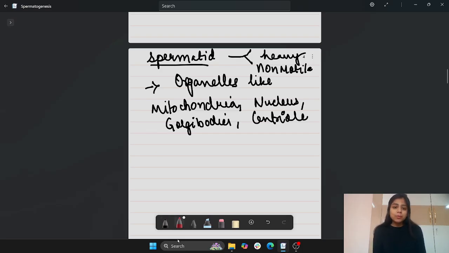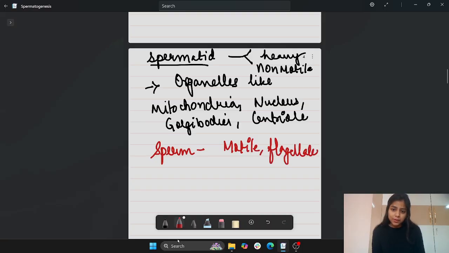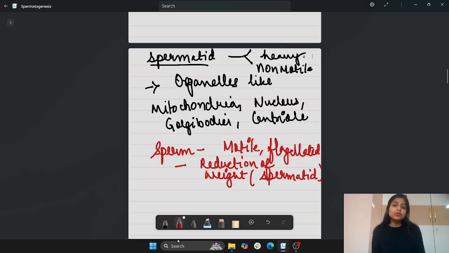So this spermatid has to convert into sperm, which is motile, and definitely flagellated in nature. Fine. So how will it take place? We have to reduce the weight of the spermatid, so that the locomotory structures become easier for them to form.